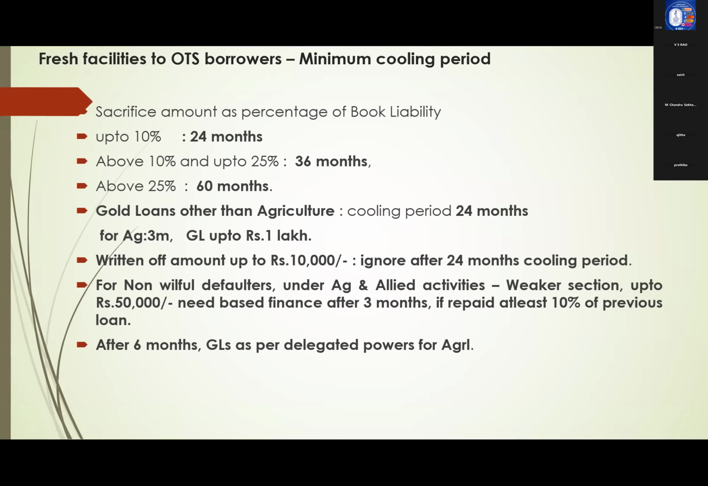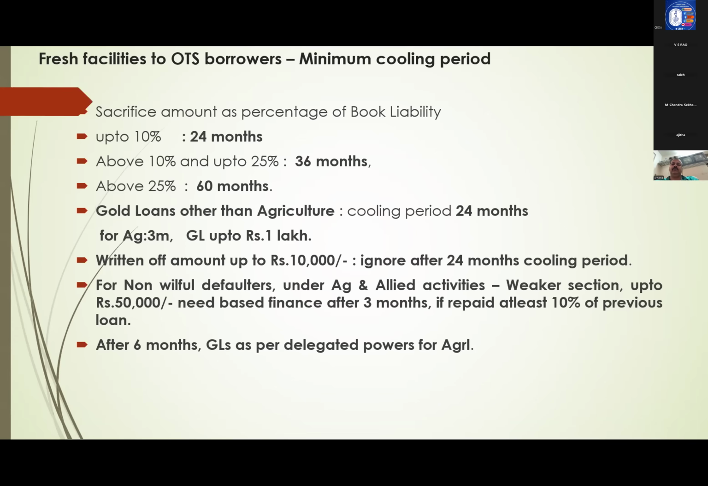Gold loans other than agriculture, cooling period is 24 months. For gold loans also, other than agriculture, it is 24 months. Agricultural gold loans, 3 months. After 3 months, you can sanction up to 1 lakh rupees. Next, return of amount up to 10,000, ignore after 24 months cooling period. If return of amount is there up to 10,000 rupees, you ignore after 24 months cooling period.